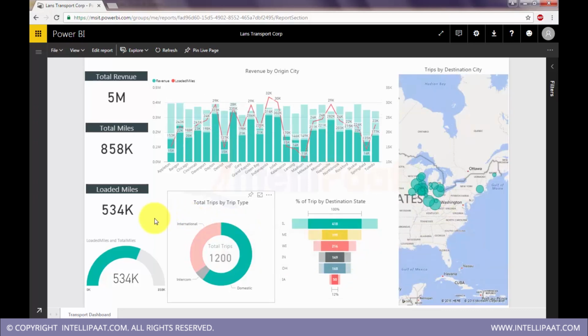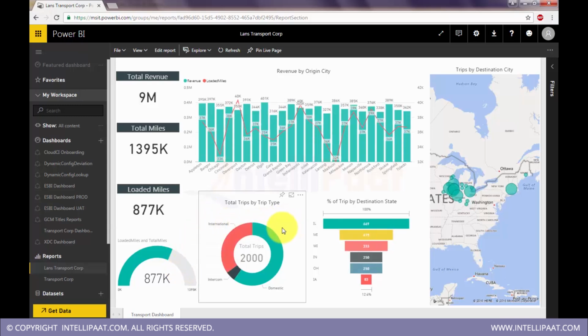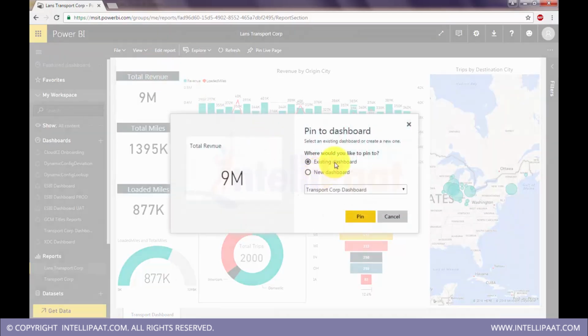Yeah, so this is the actionable dashboard we now have in Power BI Cloud Service. This is how the cloud service looks. When you deploy a report, it will come here in this reports section. Now from here you can compose a master dashboard. You can select the icons, select total revenue, and click on them. It will ask you to create a new dashboard or add to an existing dashboard.